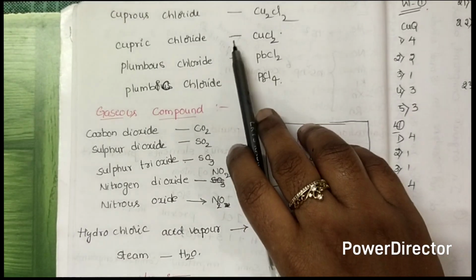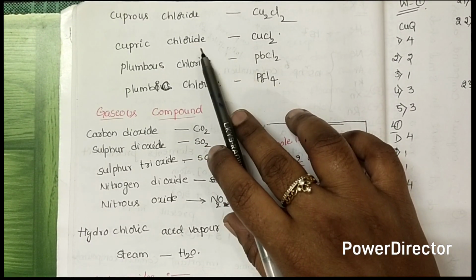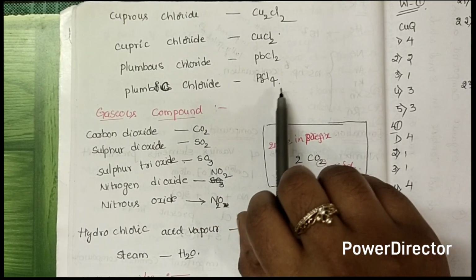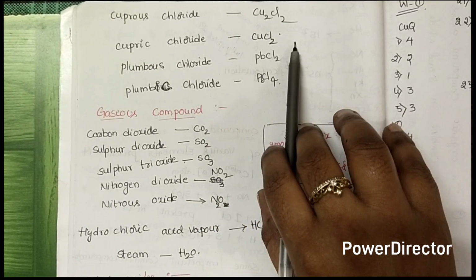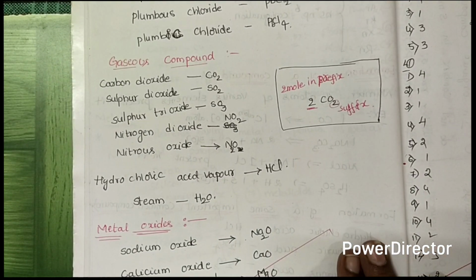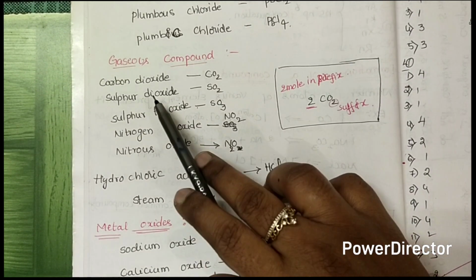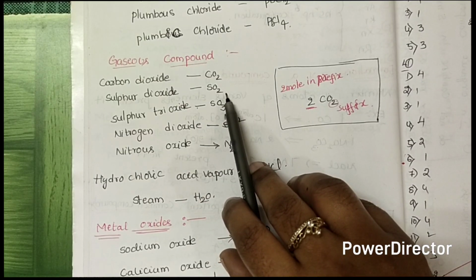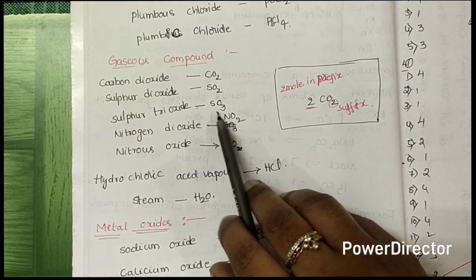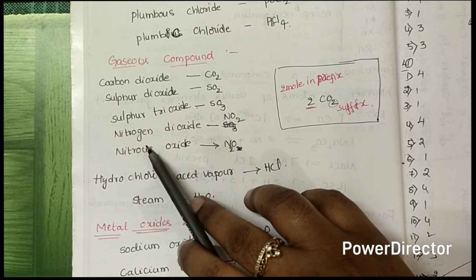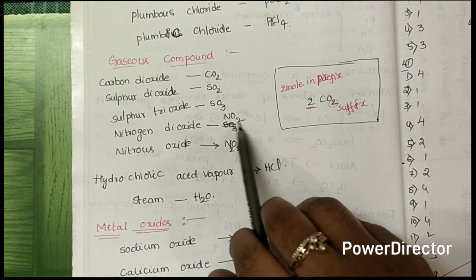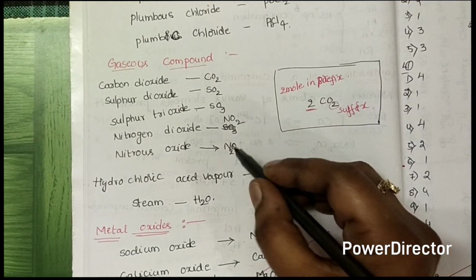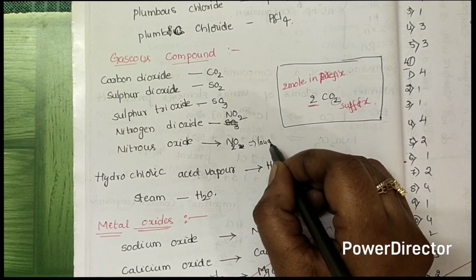And also cuprous chloride Cu2Cl2, cupric chloride CuCl2, plumbous chloride PbCl2, plumbic chloride PbCl4. Okay, these are the compounds. And we have so many gaseous compounds in our daily life: carbon dioxide CO2, sulfur dioxide SO2, sulfur trioxide SO3, nitrogen dioxide NO2, and nitrous oxide N2O. N2O we call laughing gas.